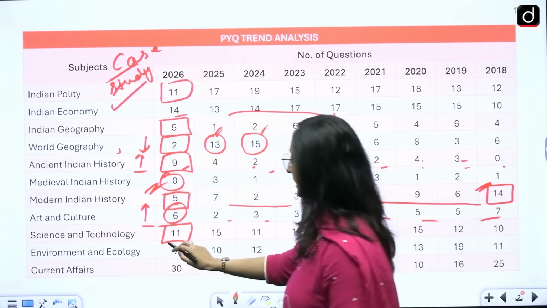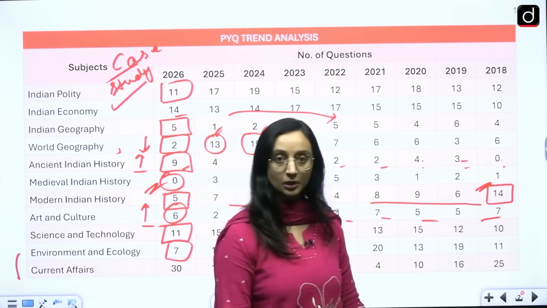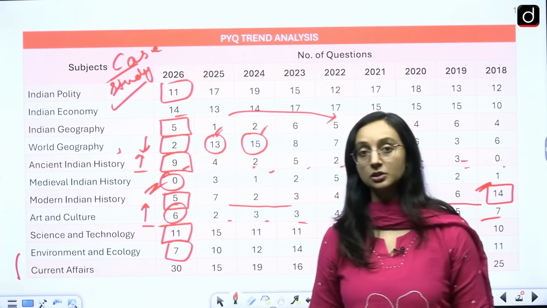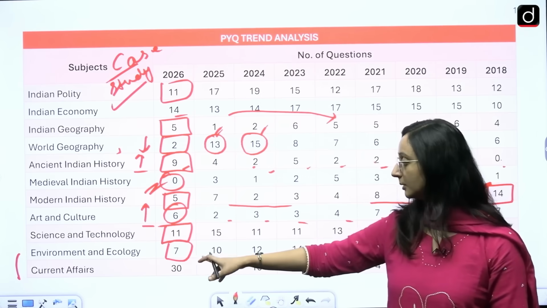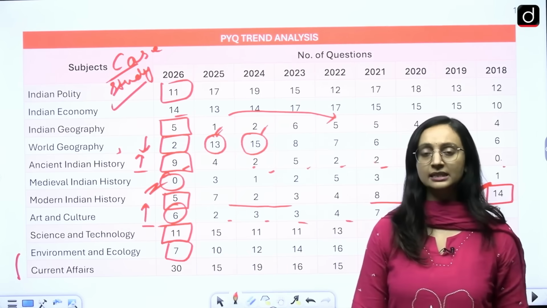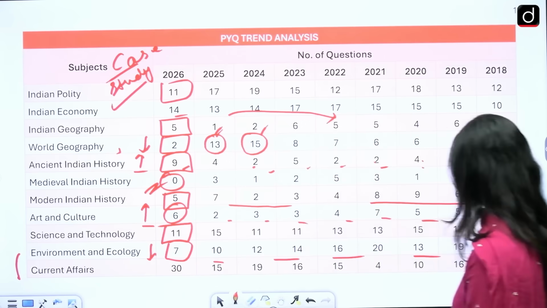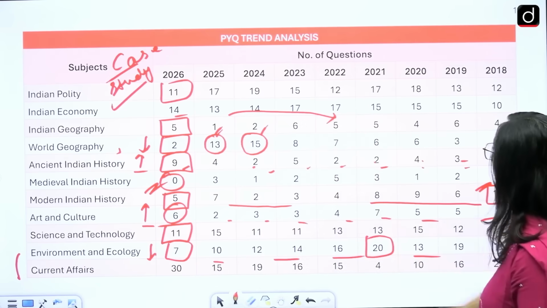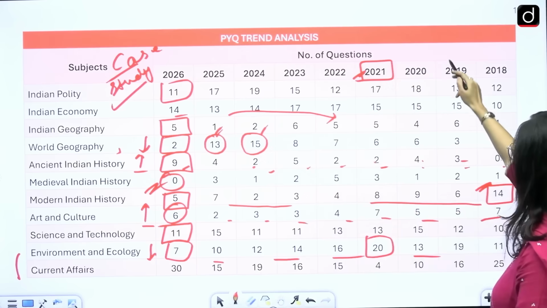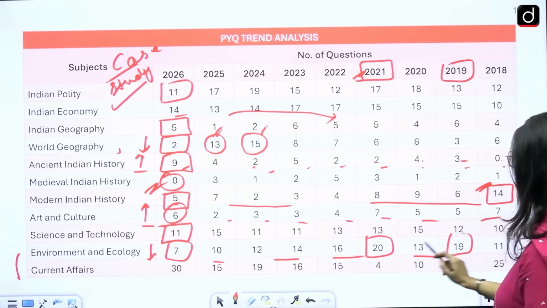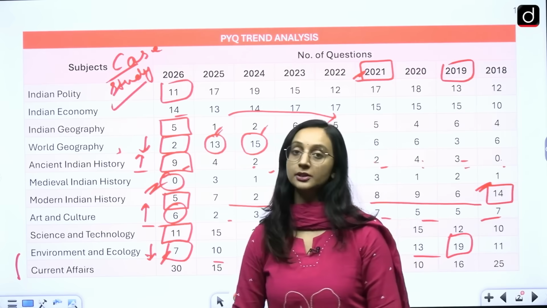Environment and ecology again 7 questions. This can also be an overlap with current affairs. There were questions on national parks, so there is an overlap definitely. So environment and ecology also more or less on the similar lines, slightly lower than the past few years. 20 questions in 2021. This year we had seen the highest weightage, 19 questions. But in 26 we see a lower weightage, 7 questions only.